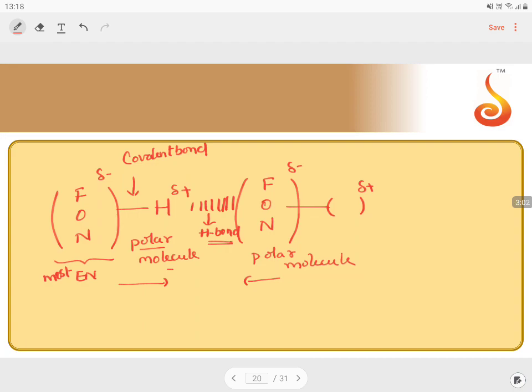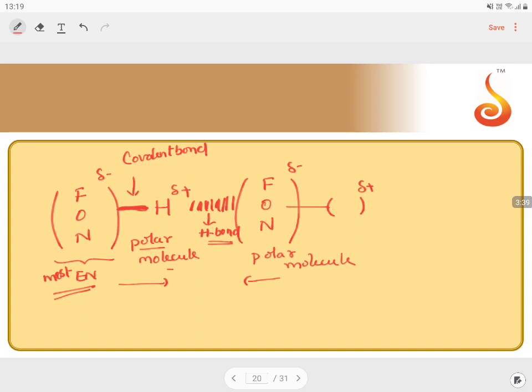But remember, the covalent bond has a smaller separation. It is the closest approached bond. So the covalent bond is a stronger bond, whereas the intermolecular force is relatively weaker. So they are separated by a far distance. So the distance of separation here is less when compared to the distance of separation here, but the condition is that a hydrogen atom is compulsorily attached to the most electronegative atom and in turn should be in attachment through hydrogen bonding to another most electronegative atom, and those electronegative atoms are fluorine, oxygen, and nitrogen.